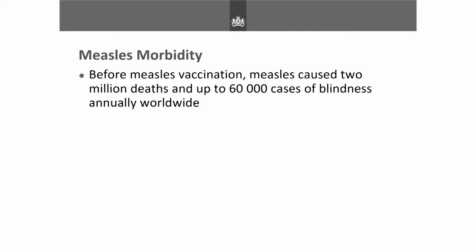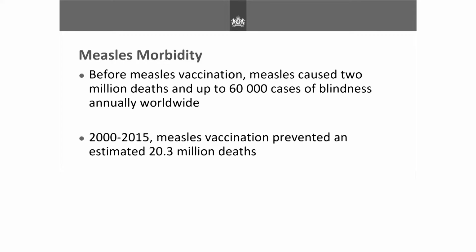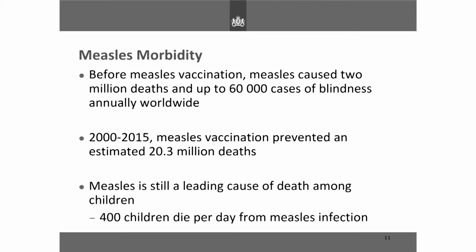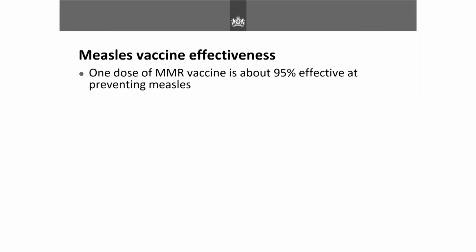So it's a huge burden of disease. But they've made recent estimates over the past 15 years, and they see that measles vaccination has prevented 20.3 million deaths, which is huge. Measles, however, is still a cause of death among children, and 400 children die per day from measles infection. And as Louis said this morning, RSV, there's 300 deaths, but we have a very good vaccine, and this is still occurring in the 21st century.